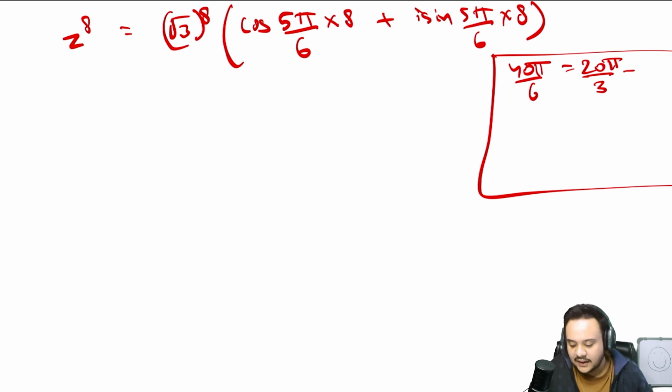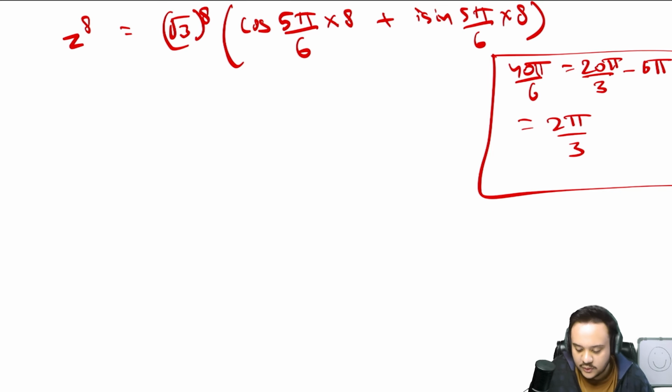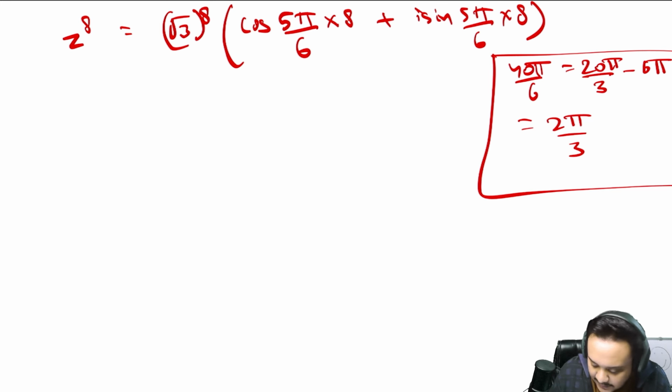Then subtract any value. If you subtract 6 pi, you are going to get 2 pi by 3. Simple. Or if you wanted to do it directly, 20 pi minus 18 pi by 3. Whatever is the nearest multiple of 2 pi so as to reach the same point, and obviously not get 0. You multiply 6 by 3 so as to get 18. Now you take 2 pi by 3 into the equation, so you get 81 into cos 2 pi by 3.